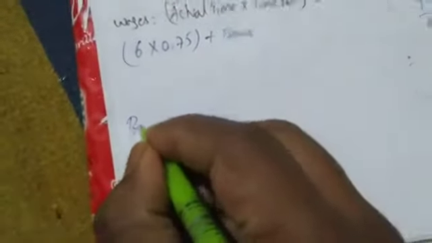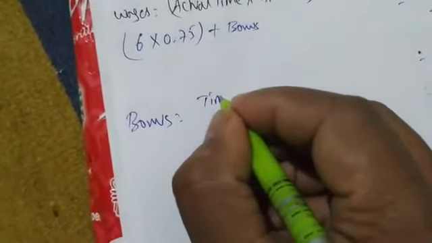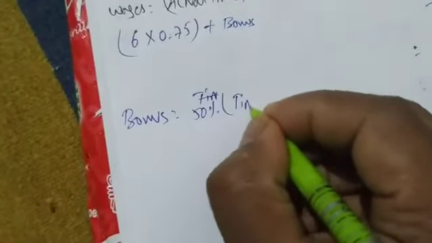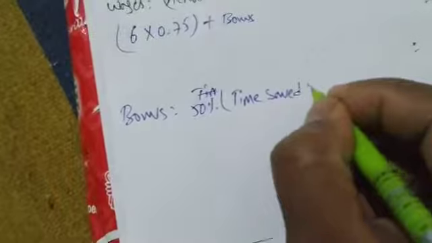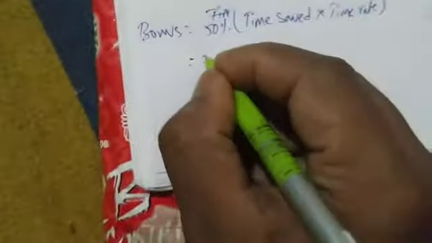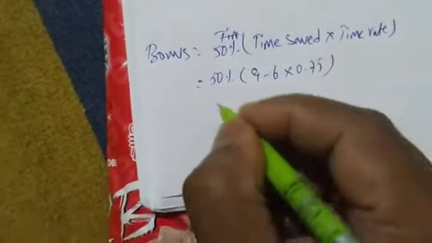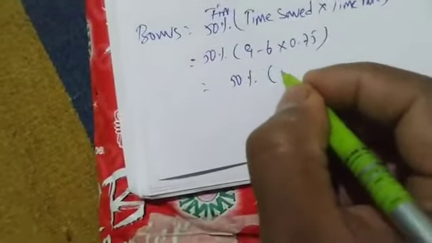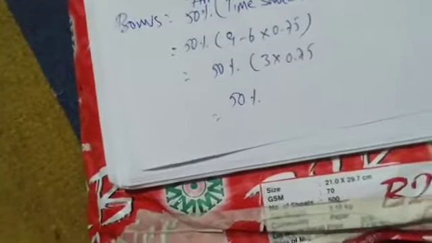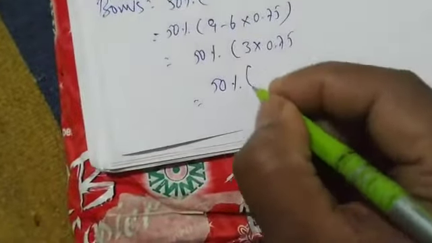The bonus formula for Halsey is 50% of time saved into time rate. So 50% of 9 minus 6 into 0.75, which is 50% of 3 into 0.75. We are getting 2.25.